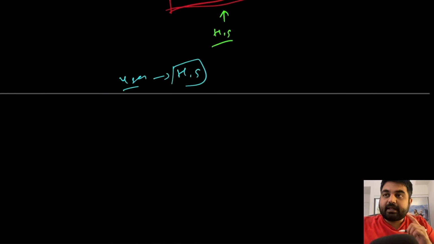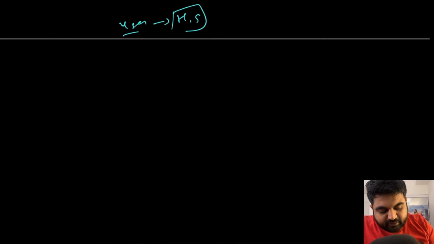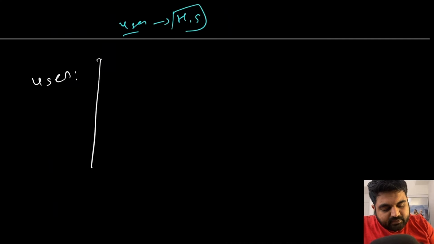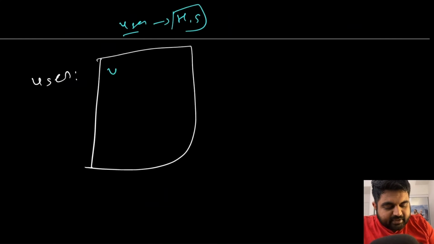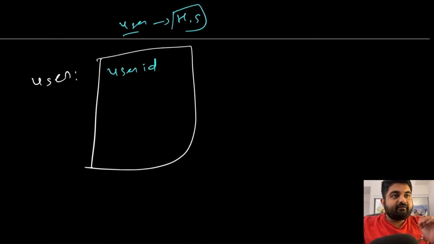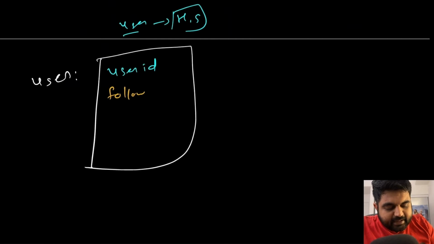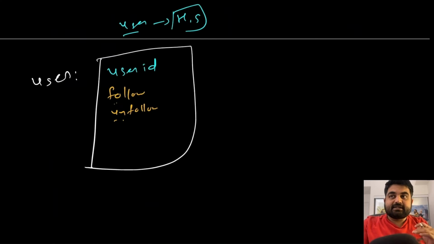So for that, what I'm suggesting is that we first of all create a separate user class, and in this particular user class, number one, we have the user ID, and then we also provide two methods. First one is a follow method, and second one is an unfollow method, where what both the follow and unfollow methods do is look up inside the hash set for that particular user and identify whether there is a connection or not.